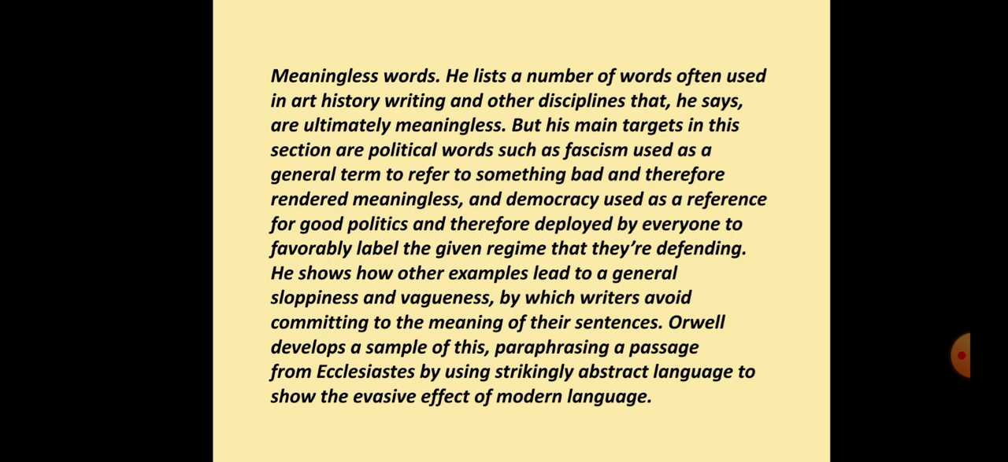Orwell shows how other examples lead to a general sloppiness and vagueness by which writers avoid committing to the meaning of their sentences. Orwell develops a sample of this, paraphrasing a passage from Ecclesiastes by using strikingly abstract language to show the evasive effect of modern language.